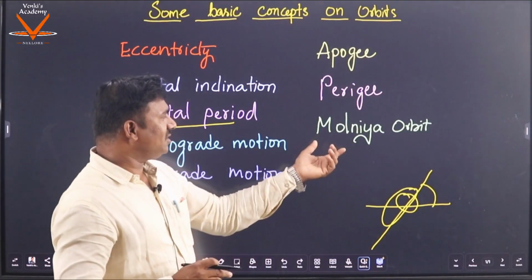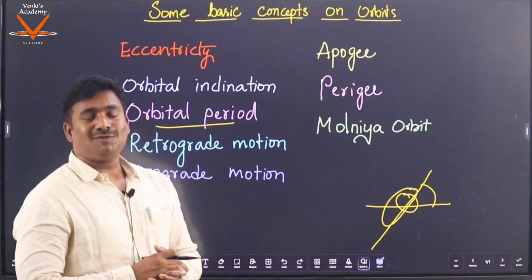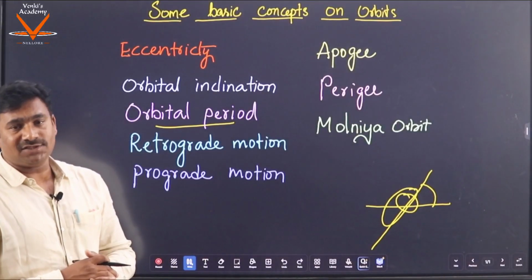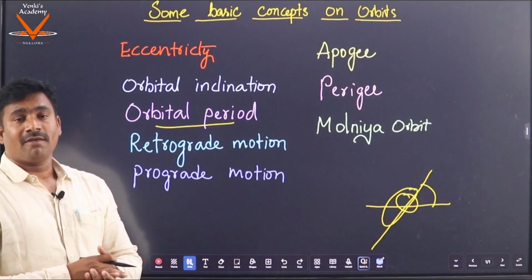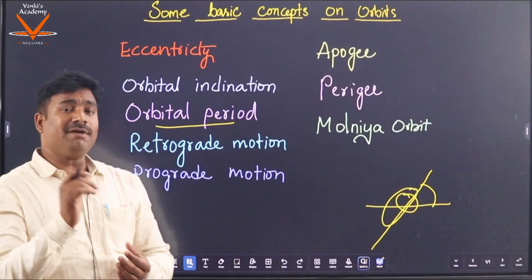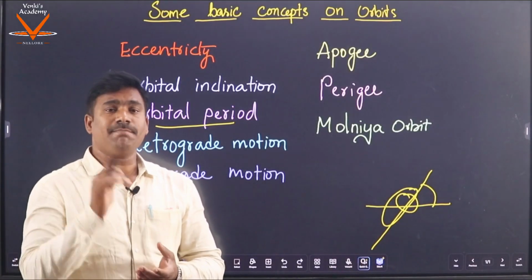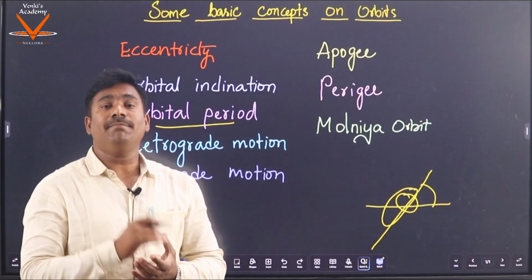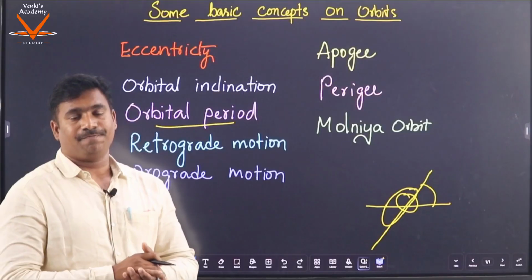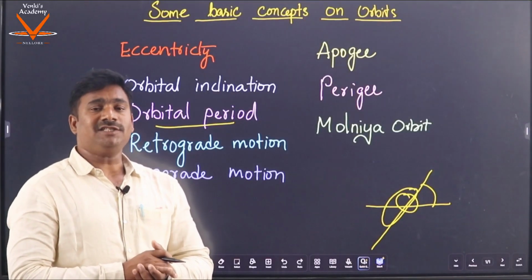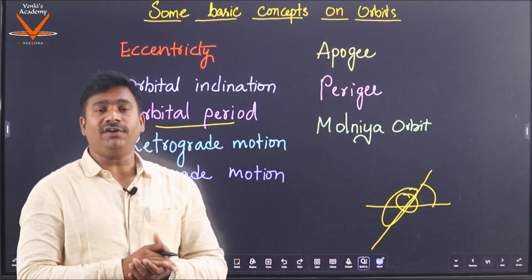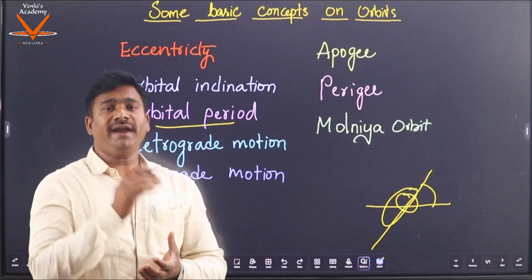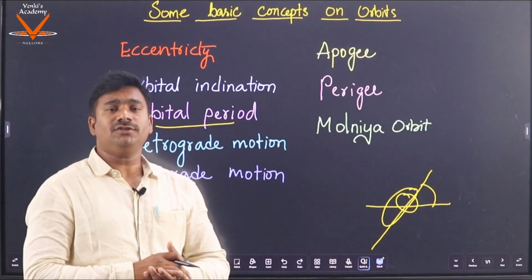Coming to the next, the Molniya orbit. This Molniya orbit has maximum inclination and maximum eccentricity. The maximum eccentricity here is 0.722.